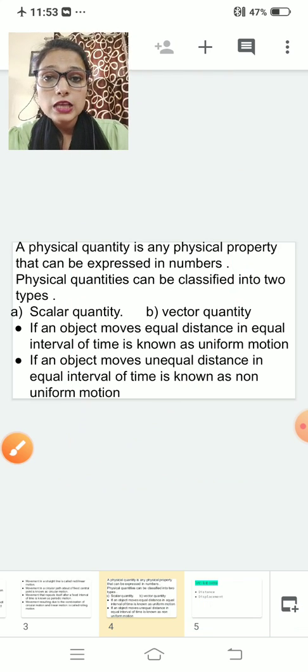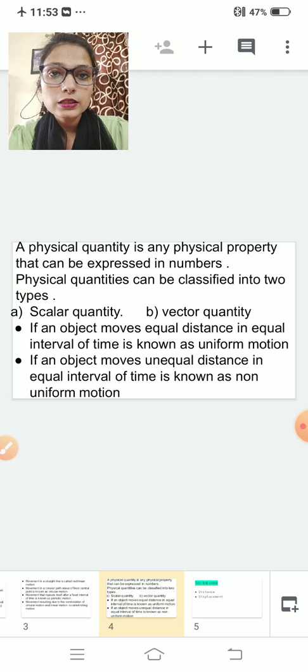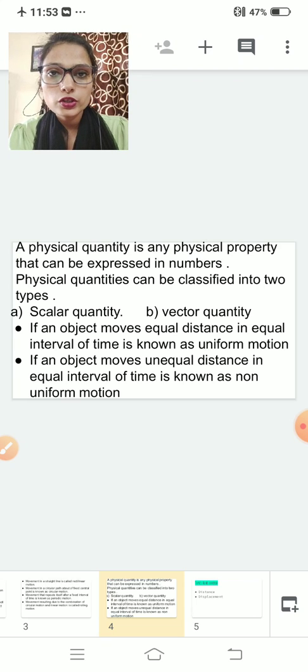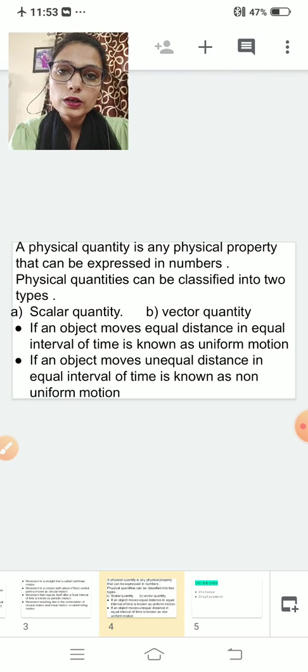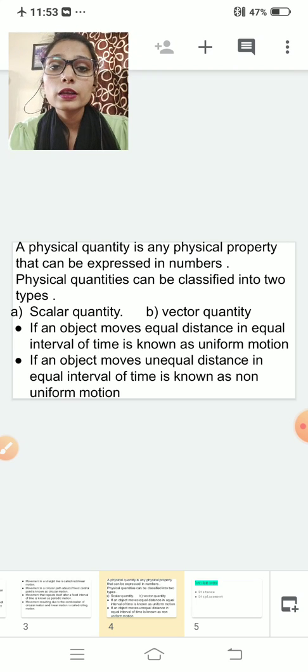So if I ask you to write the difference between uniform motion and non-uniform motion, are you able to write? Yes. The first difference is that uniform means constant, non-uniform means non-constant. The second point is that in uniform motion, an object covers equal distance in equal intervals of time. Here, in non-uniform motion, an object covers unequal distance in equal intervals of time. So these are all the differences between uniform motion and non-uniform motion.